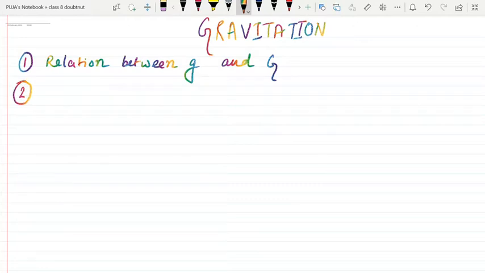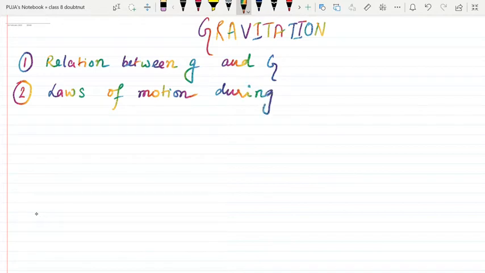Second, we will study about the laws of motion. Laws of motion, this is a chapter in force and motion, right? But here we will modify this laws of motion due to free fall. Laws of motion during free fall. This laws of motion will be modified. How will it change? This we need to know.